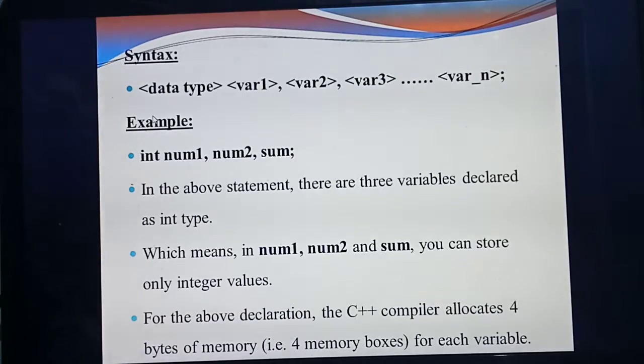Okay, they are giving an example. Listen carefully. So, data type. Here, how many variables are they giving? 3 variables. What are the variables? Num1, num2 and sum. Understood how many variables they are giving? 3. What are they?